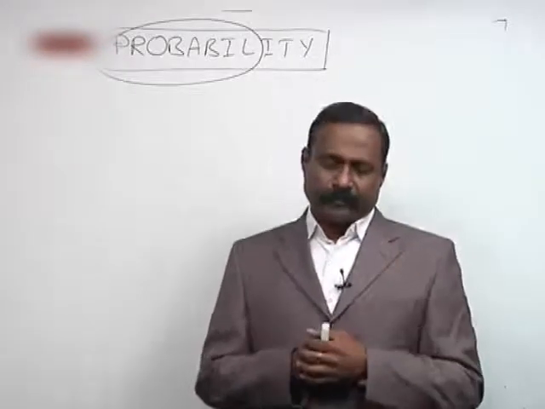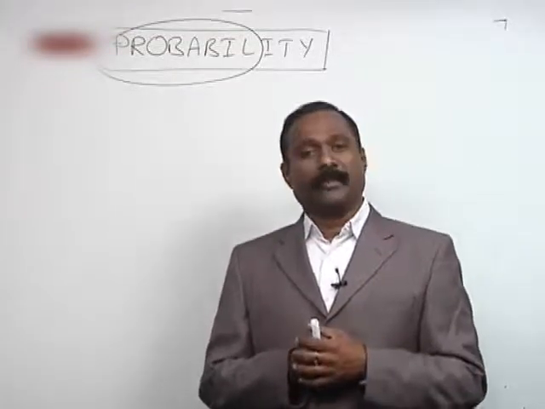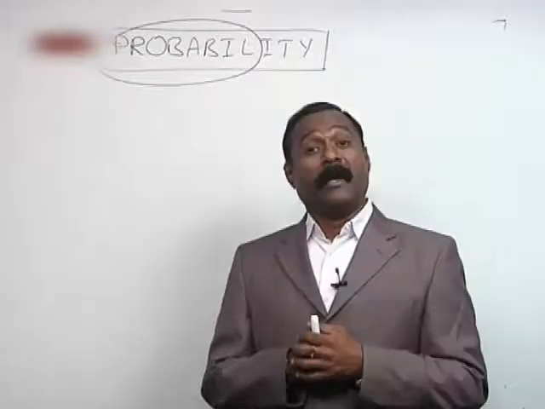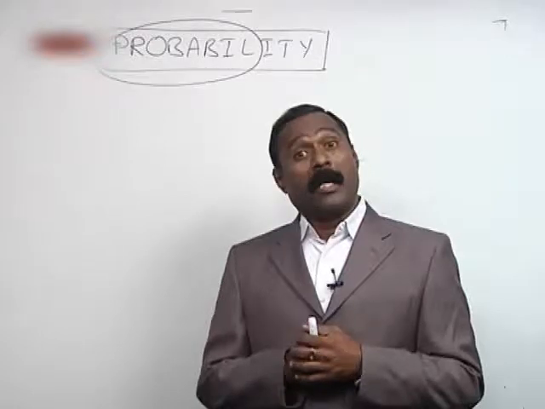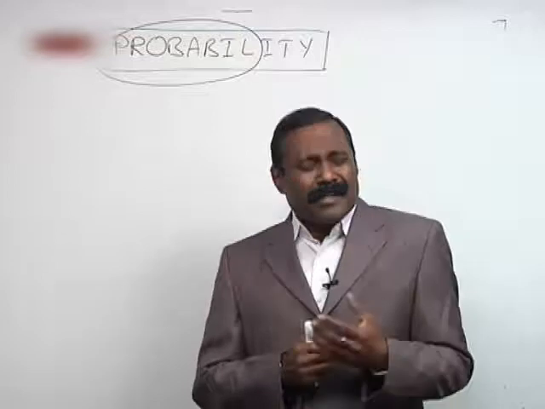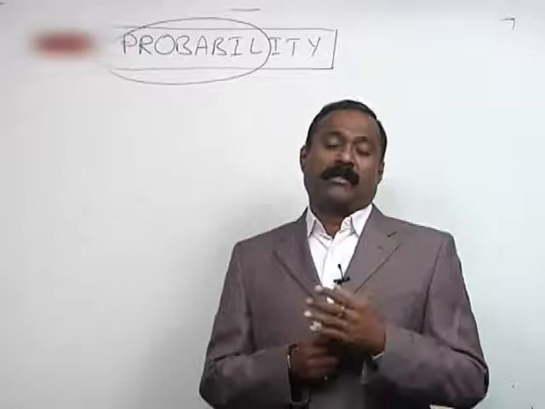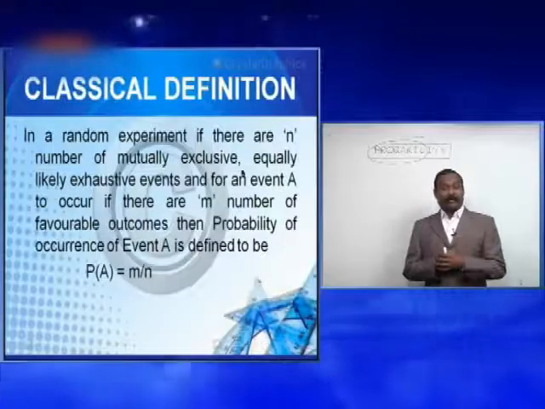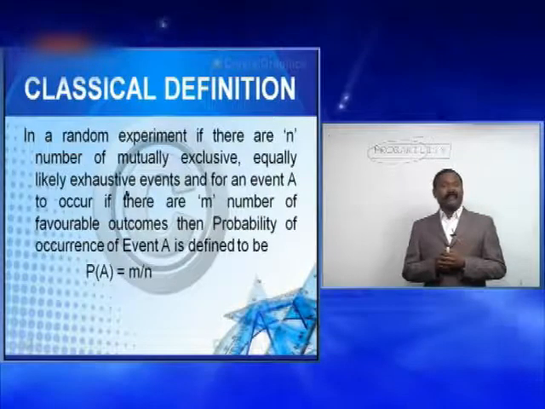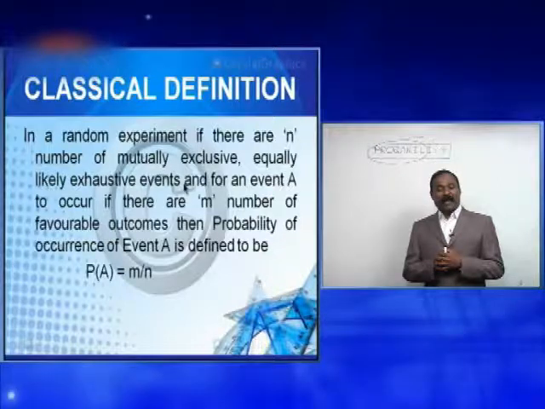To begin with, we have the classical definition of probability. In a random experiment, if I say a random experiment, then you might be thinking, what is a random experiment? What is an experiment and what is a random experiment? Let us see that. If there are n number of mutually exclusive, equally likely, exhaustive events, in the first sentence itself, you can find technical terms.